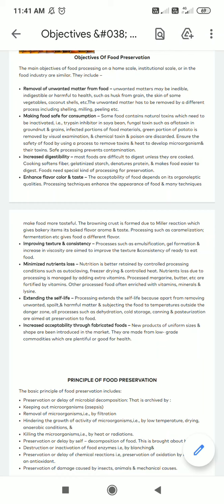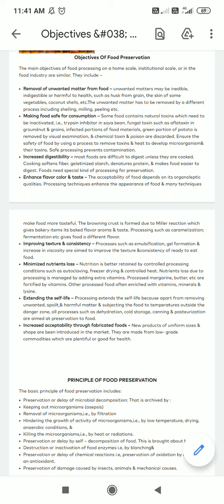Now there are objectives of food preservation. The first one is removal of the unwanted matter from the foods. The unwanted matter may be inedible, indigestible, or harmful to health, such as the husk from the grain, the skin of some vegetables, coconut shells, etc. The unwanted matter has to be removed by different processes including shelling, milling, peeling, etc.